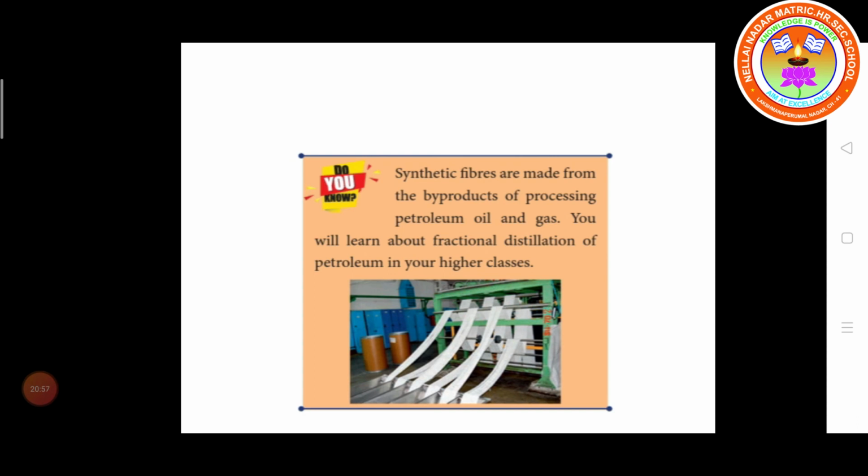So we get many byproducts from petroleum, oil and gas by doing fractional distillation. You have to learn this in detail in higher classes.